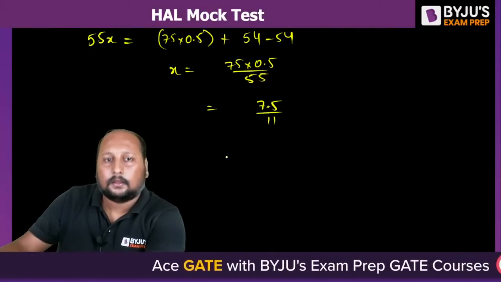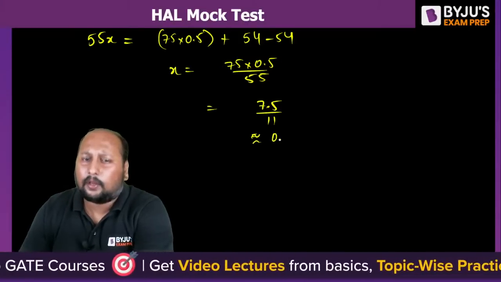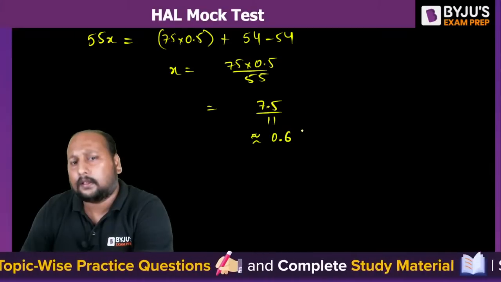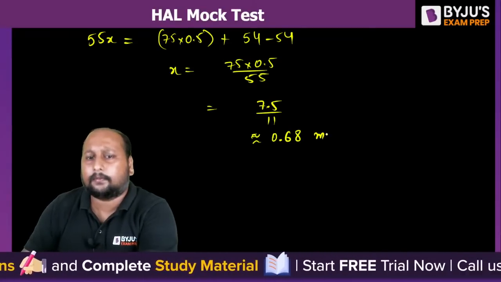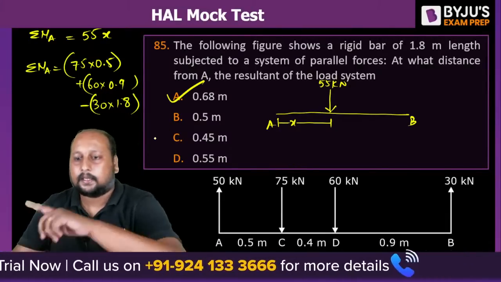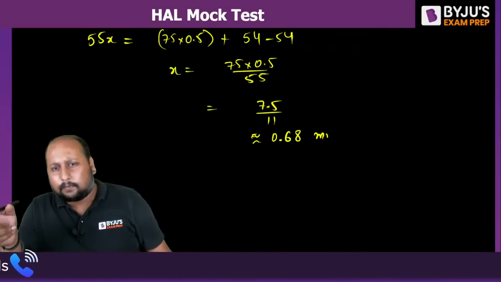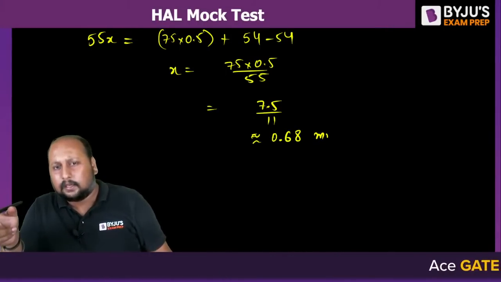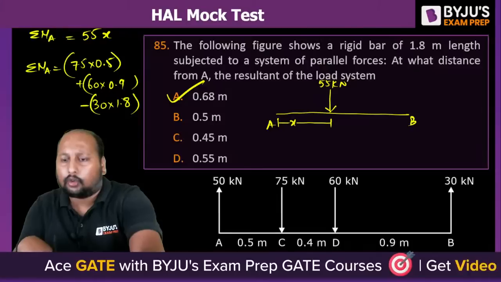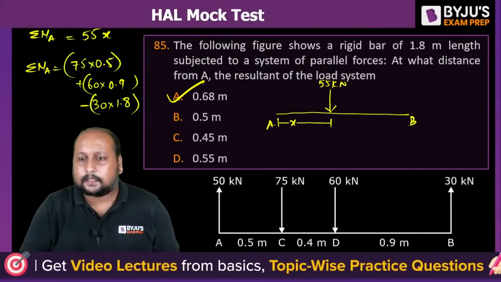Okay, quickly, what is the answer? It will be approximately 0.66, so it will be 0.68 meter. 0.68 meter is the correct answer. So option A is the correct answer. 75 by 66.6, and you will get 0.68 something. So option A is the correct answer. Right? Clear?